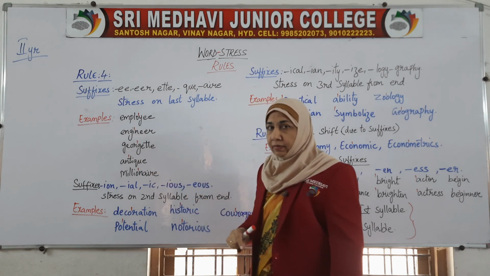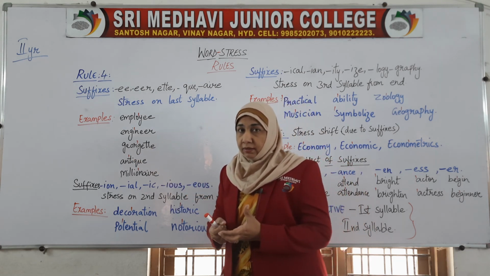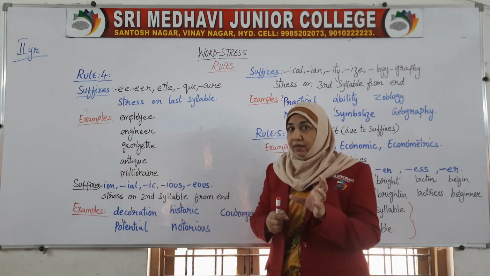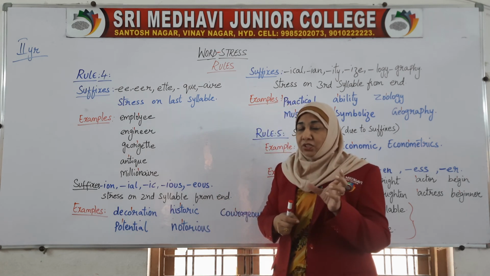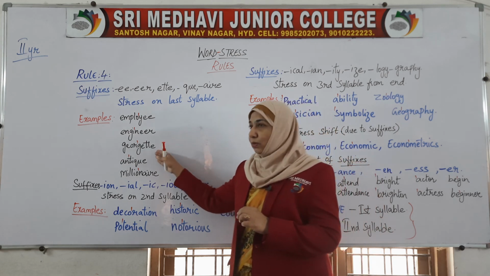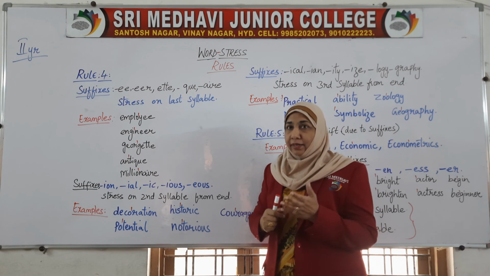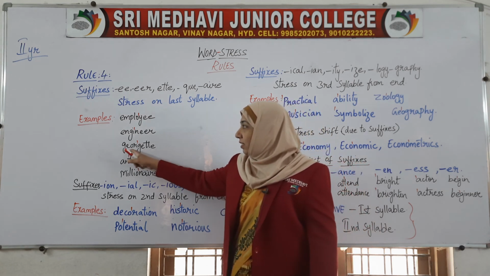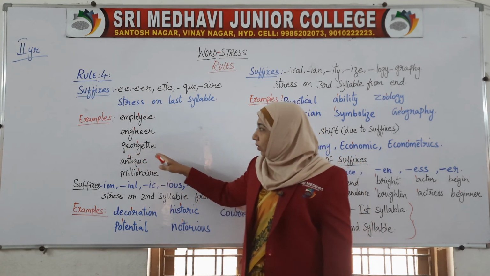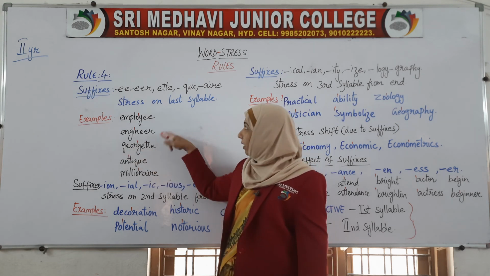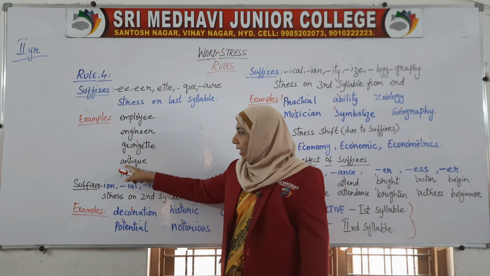Georgette, the cloth which we use, and we have a variety of pronunciations of this particular word. You may get an idea if you pronounce it yourself. Georgette: 3 syllables, and the stress is on the last.